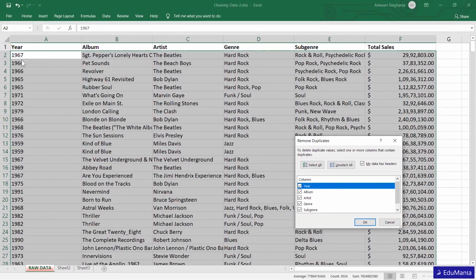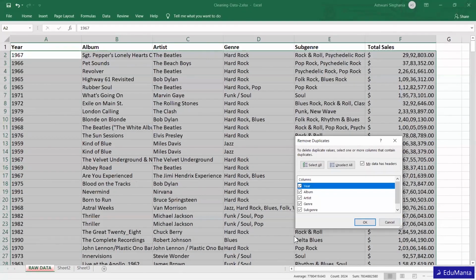In short, if you uncheck any of the columns, then even if they are not matching in that particular column, the row is going to be deleted. But if you check all the columns, then each and every column needs to be exactly the same, only then it will get deleted. If any one column has a different value, it will not get deleted.